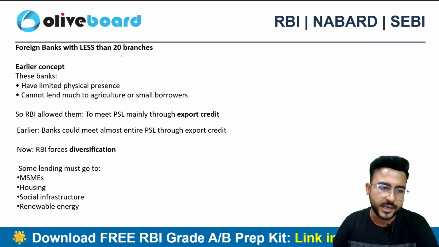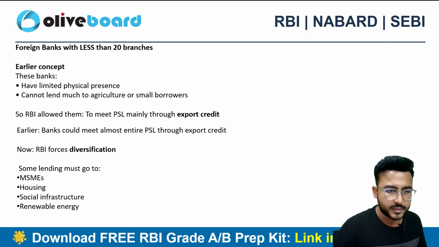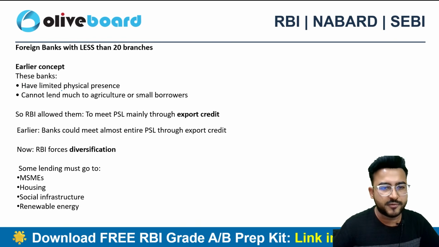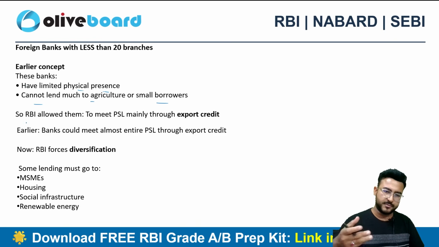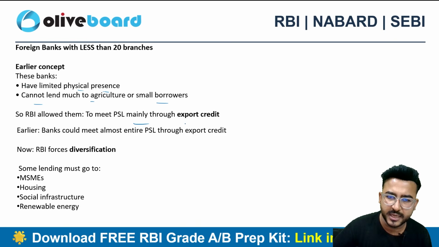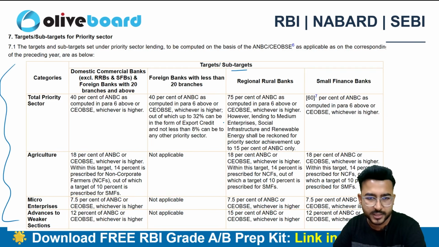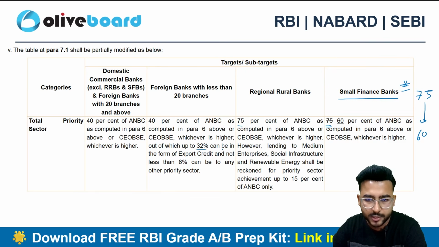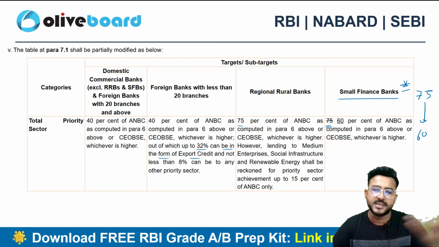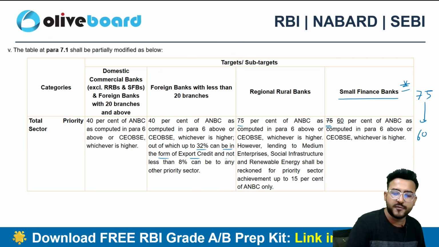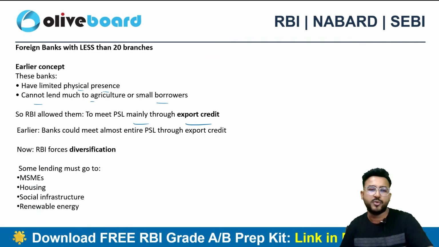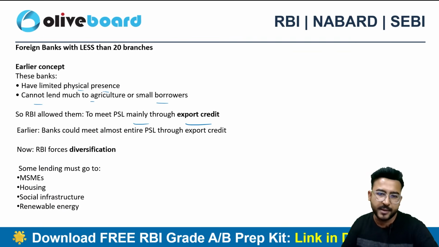Foreign banks with less than 20 branches. So what was the earlier concept? These branches do have a limited physical presence and cannot lend much to agriculture and small borrowers because they are foreign banks. So RBI allowed them to meet the PSL mainly through export credit. Here you can see that 32% can be in the form of export credit. Out of the 40%, the foreign banks can meet this criteria with 32% directly in the form of export credit. So you are giving credit to the exporters that will fulfill your requirement, right?